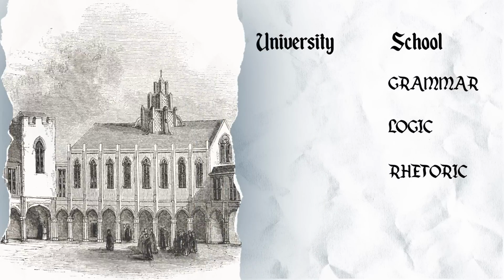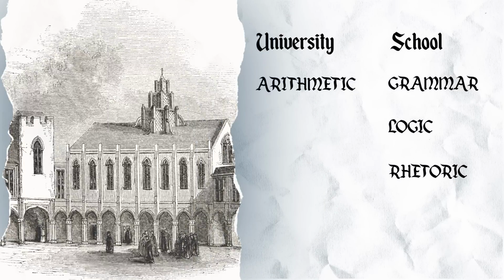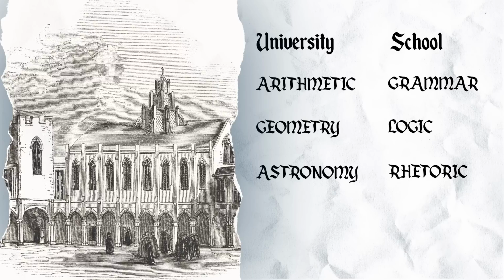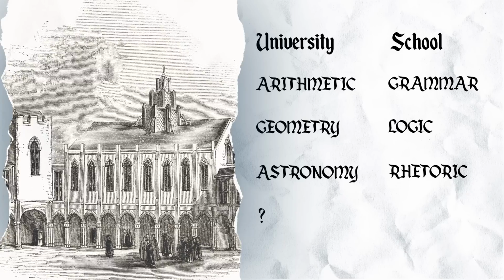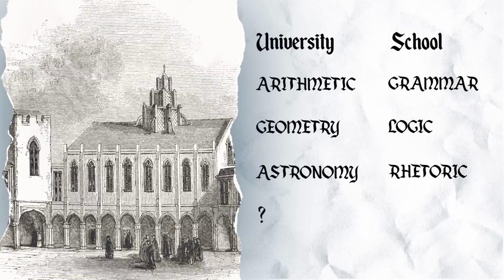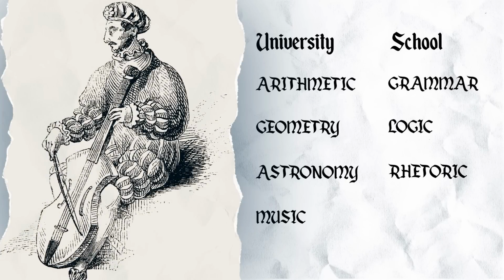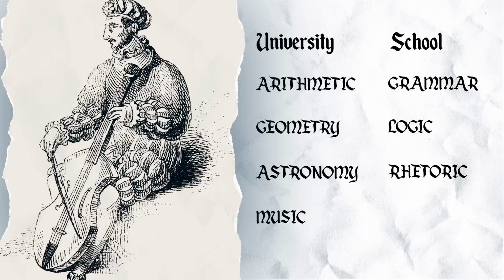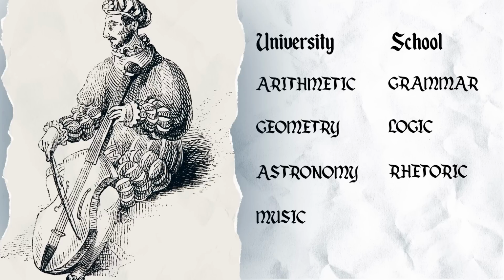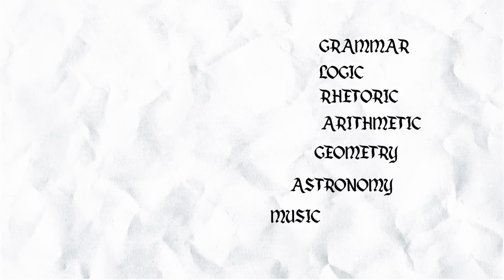And there, the 4 mathematical subjects: arithmetic, geometry, astronomy, and when we asked teenagers this, they never guessed the 4th one. I'm sure quite a few of you know that the 4th one was music, a mathematical subject. And it's interesting that when Shakespeare talks about music in a couple of cases, like in The Taming of the Shrew, it's clear that music and mathematics were sort of one and the same thing.